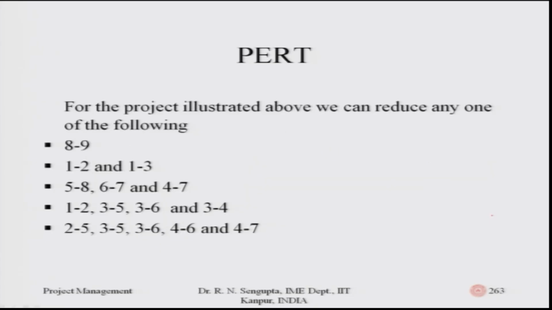So, for the project illustrated above, we can reduce any one of the following. If I consider the activities, you can either reduce 8 or 9, which is the last one, or you can do any combination between 1, 2 and 1, 3, or for example, the 4th bullet point: 1, 2, 3, 5, 3, 6 and 3, 4. So, any combinations can be done. I am just giving you a sample set, but when you are trying to reduce the number of days for any activities,